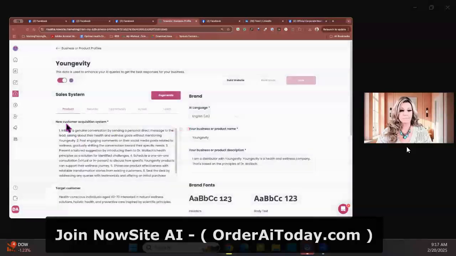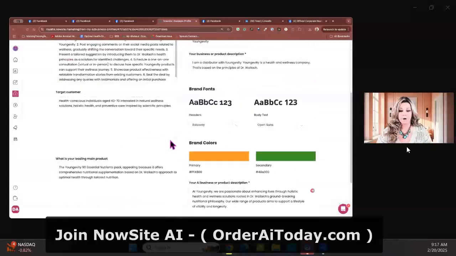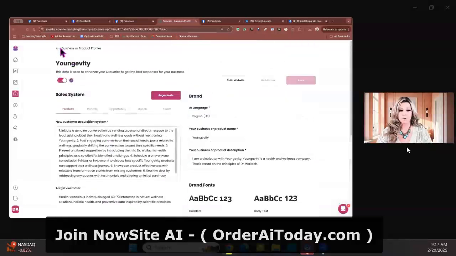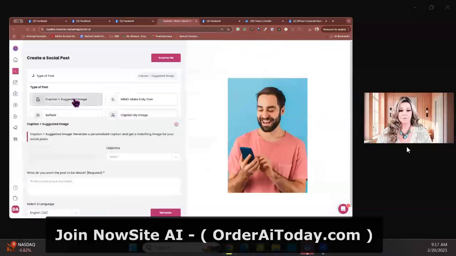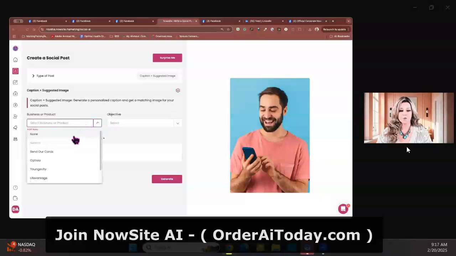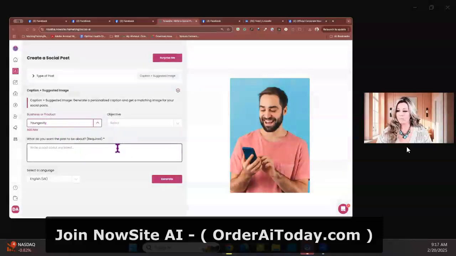longevity here. All right. And when you open it up, you'll see that it has all of the acquisition system right here, your target customer, all of that there for you. So this is what the AI is going to use when we make our business post. So I'm going to do a caption and suggested image, and I'm going to use this business. And then I'm going to say what I want the message to be about.